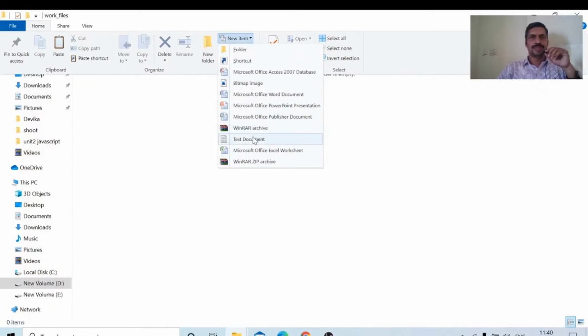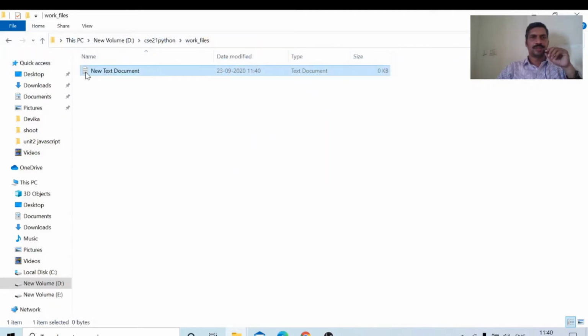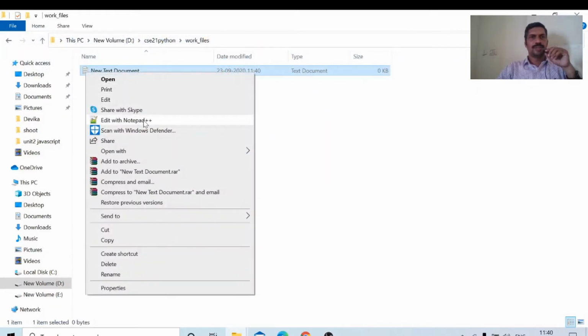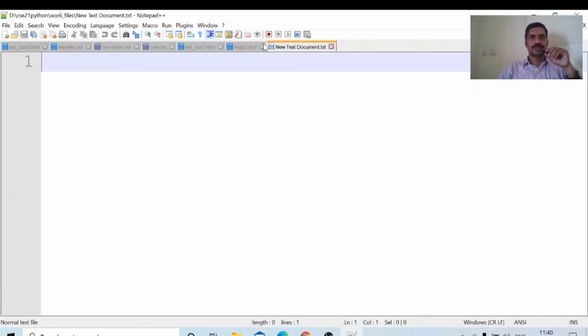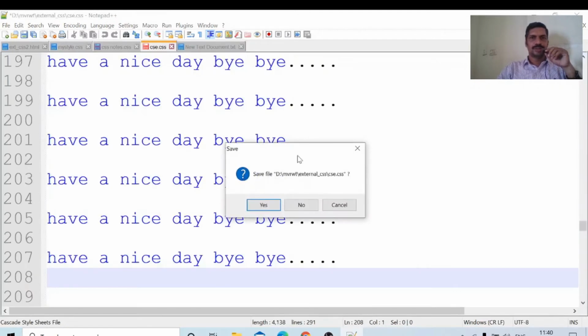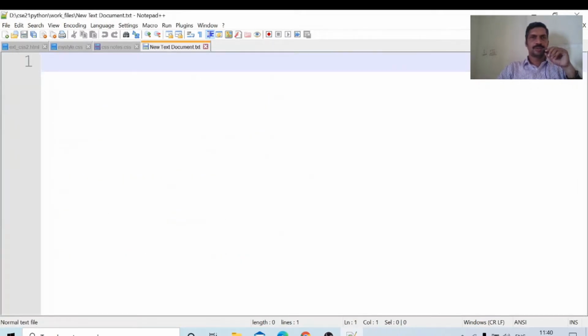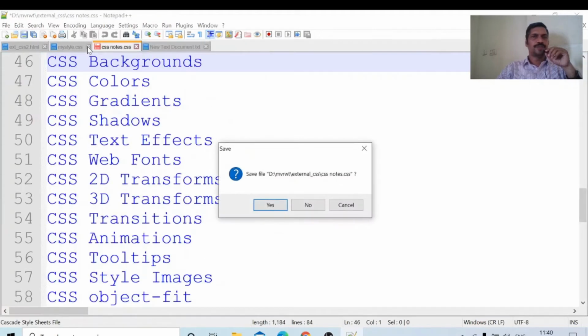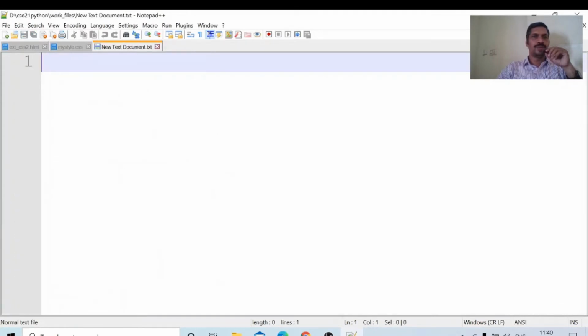New item, text document. Edit with Notepad++. In this one I will do my Python programs. The first thing we have to do is save the file.